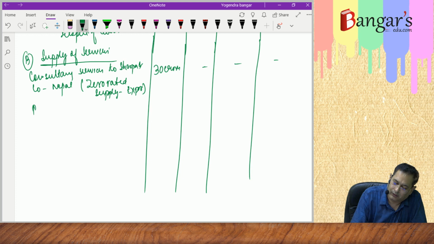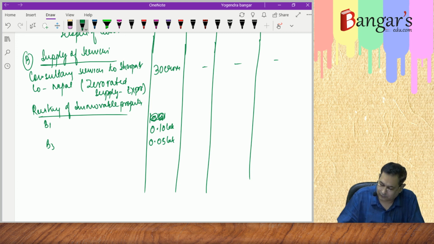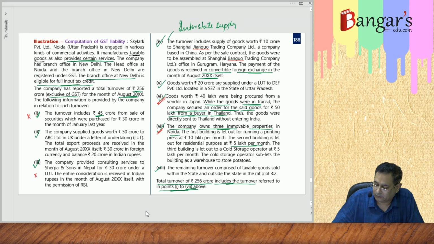Then comes our renting of immovable property. Building 1, 0.10 lakh, and building 3, 0.05 lakhs. And it is CGST and SGST. So 0.10 into 6%... no, the rate of GST here is for services, I think so it is 18%.